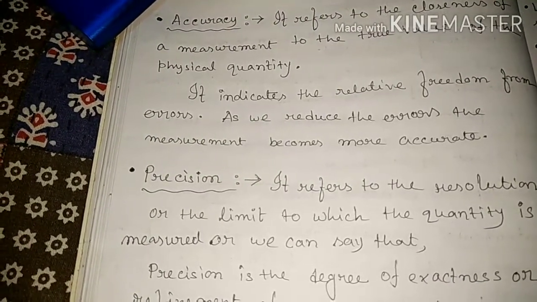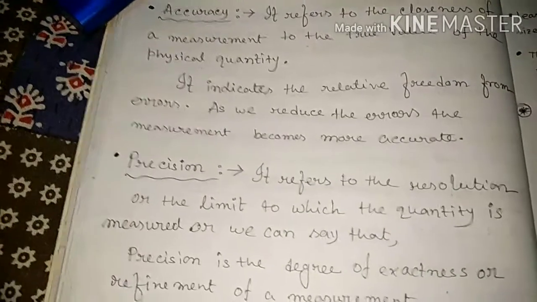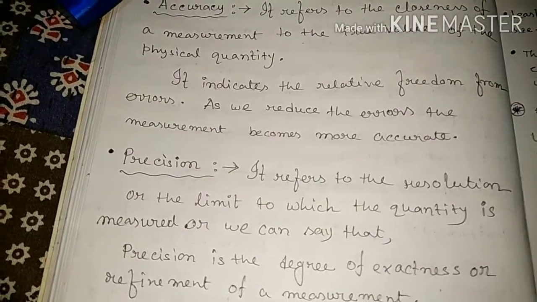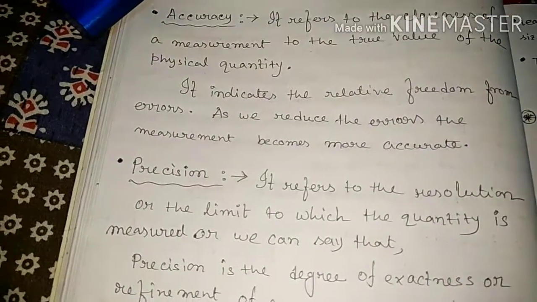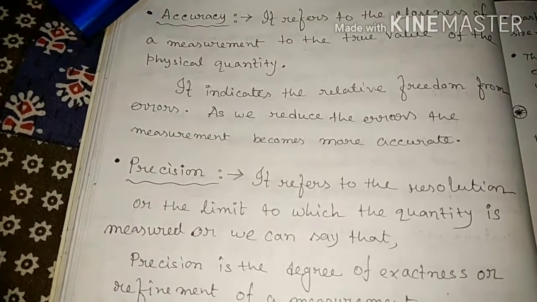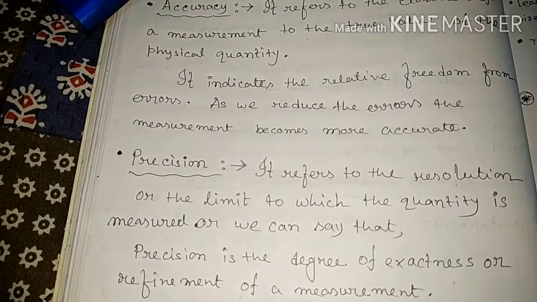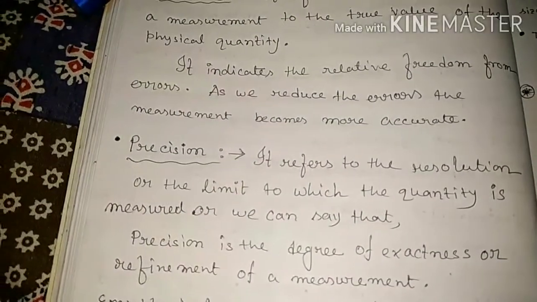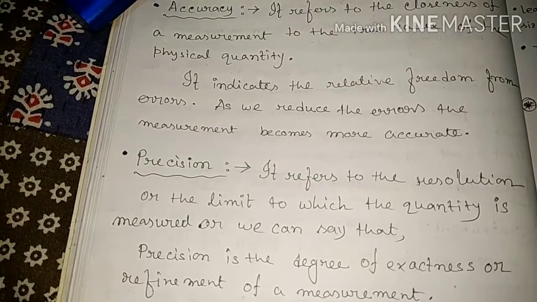This imperfection in measurement, how close it is to the accurate or true value, is described in two ways. One is accuracy, another is precision. So how do we define accuracy? It refers to the closeness of a measurement to the true value of a physical quantity.